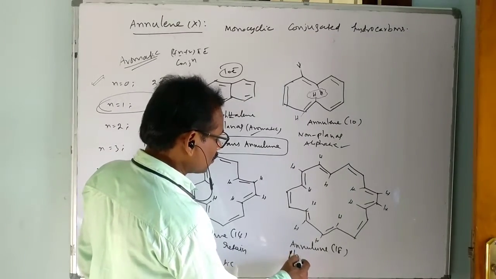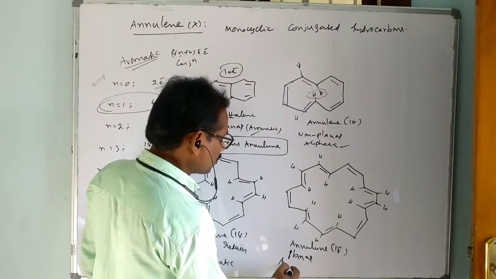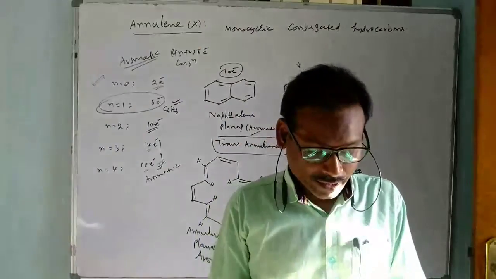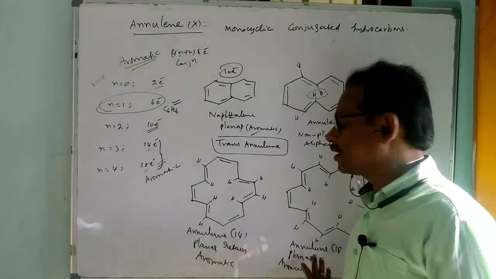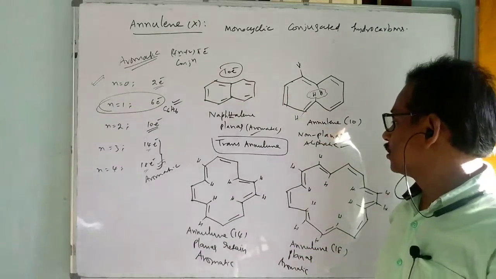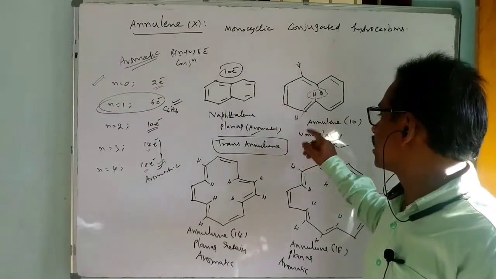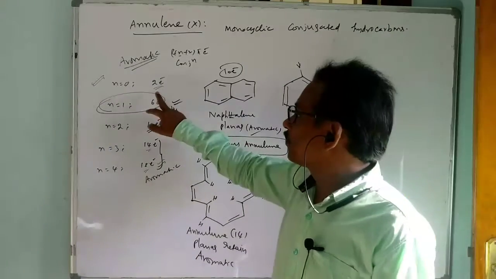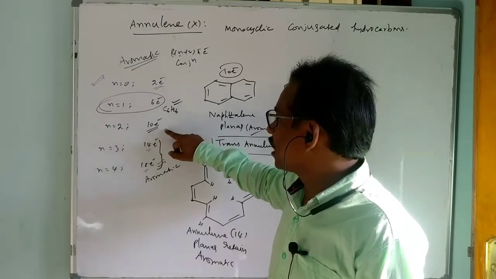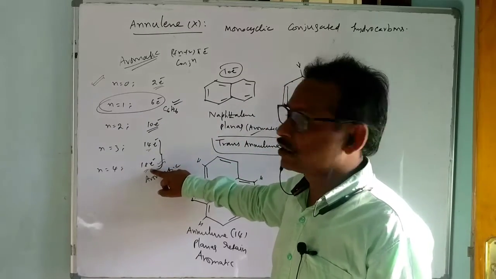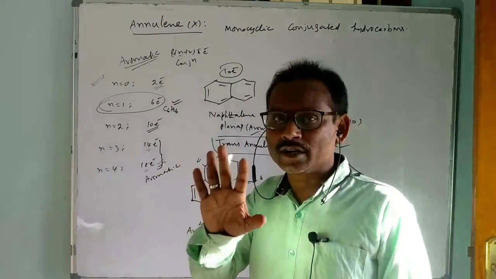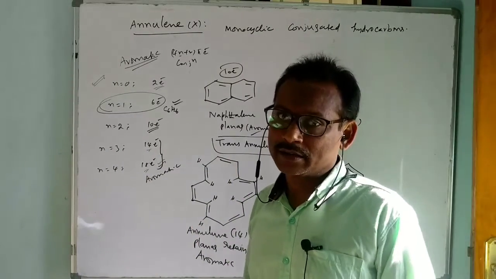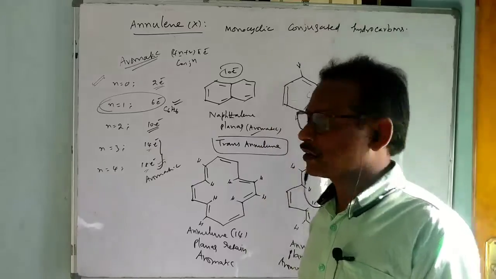No doubt it is also planar and it is also aromatic. When you go for higher annulenes like annulene 14 and annulene 18, it is aromatic. No question of hydrogen interactions, which happened in the case of annulene 10. So like that, if you compare 2, 6, 10, 14, 18, only the 10 electron annulene is non-planar and it is not aromatic. It is just considered as aliphatic.